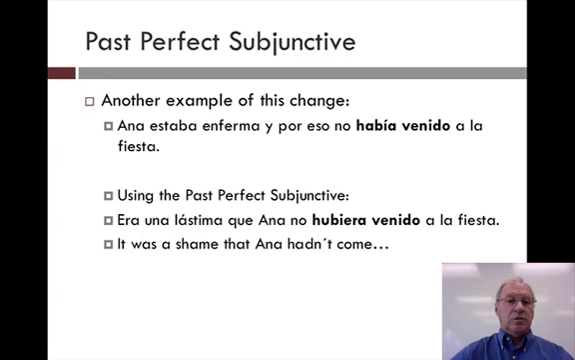Another example of this change. Ana estaba enferma y por eso no había venido a la fiesta. Ana was sick, and because of that, had not come to the party. Now, put in era una lástima, an expression that needs subjunctive. We must say, era una lástima que Ana no hubiera venido a la fiesta. Hubiera venido, Ana had not come to the party. And we must have hubiera venido. We cannot use había venido in that case at all because we have to have subjunctive there.